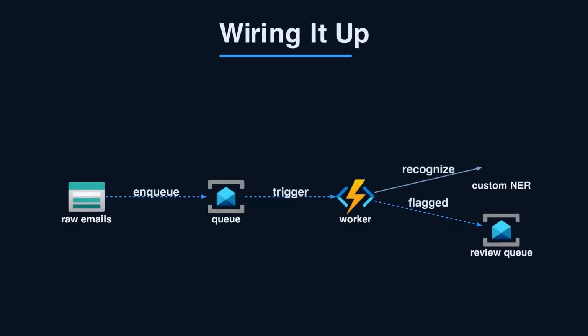In production, don't call the model inline on the mail path. Land emails in blob storage and queue them through service bus. A function pulls each message and calls custom NER. Flagged results go to a compliance queue for human review. This keeps email delivery fast and the model call asynchronous. Retries and dead lettering come for free from service bus.